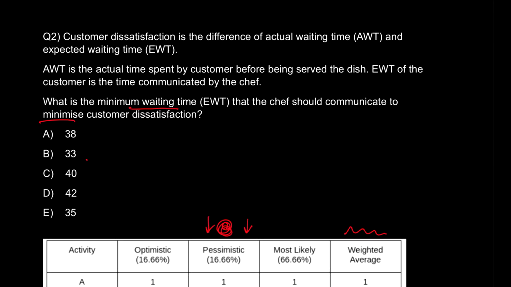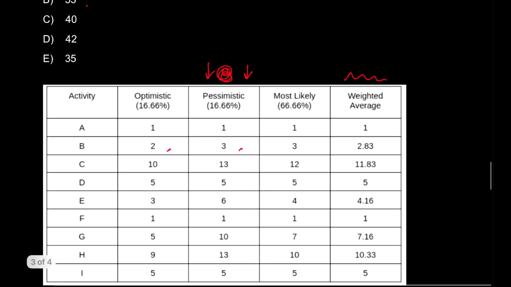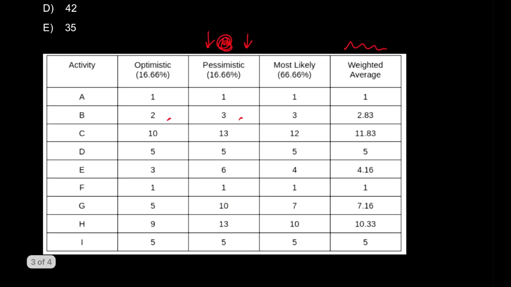What happens over here in this question is कि आपको पूछा गया है कि अपने कस्टमर के डिससैटिस्फैक्शन को कम करने के लिए आप कौन सा एक्सपेक्टेड waiting time उन्हें बताओगे so that the dissatisfaction level is lower. Now you would say I spent so much time calculating the weighted average, मैं तो weighted average लेके चलूंगा. But the reality is not that. जब भी हमें dissatisfaction की levels को कम करना होता है, हमें सबसे worst scenario को consider करना होता है. So the worst scenario over here is the pessimistic scenario. So the time taken by the activities to complete in the pessimistic zone will be the best time to communicate to the customer ताकि उससे कम वो लोग expect ही ना करें हमसे.